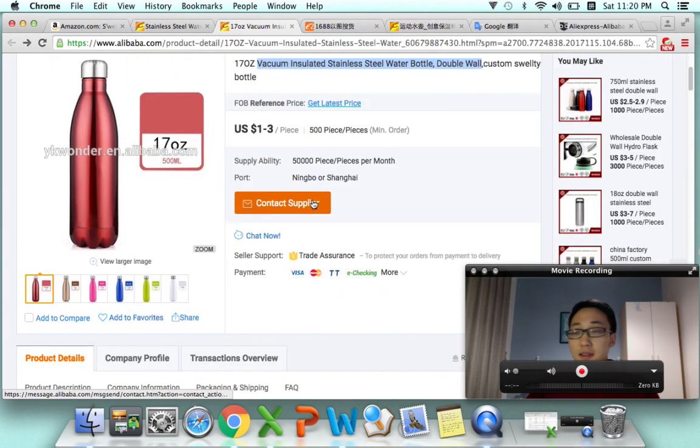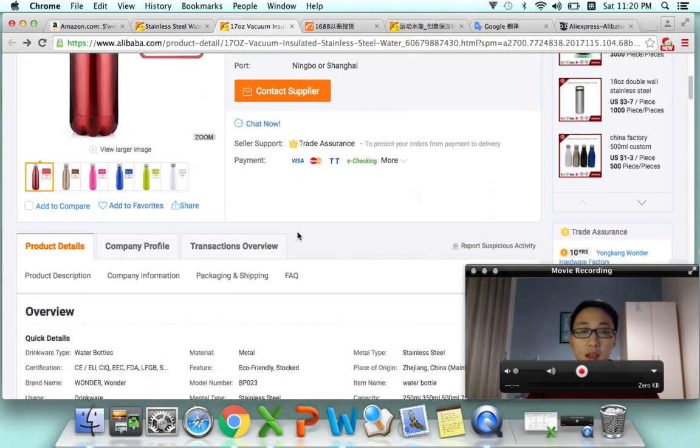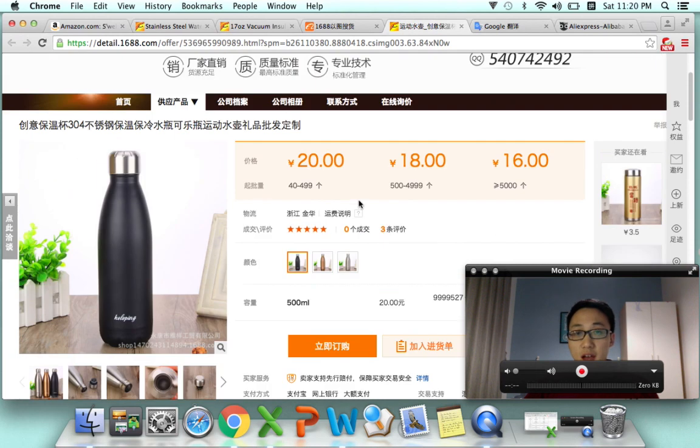And the third difference is that on Alibaba, you can have all of this information in English, so you can check the suppliers to see if they got some assessment or not. But here they do not have. They do have, but the thing is that you do not understand.